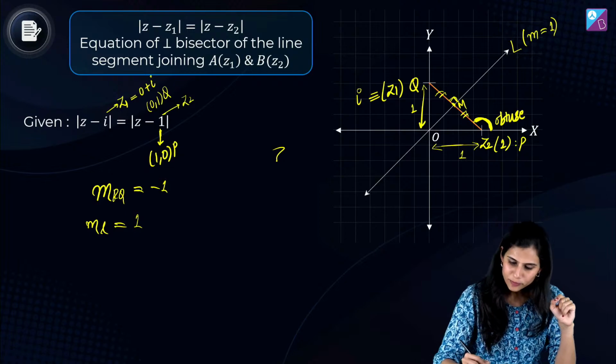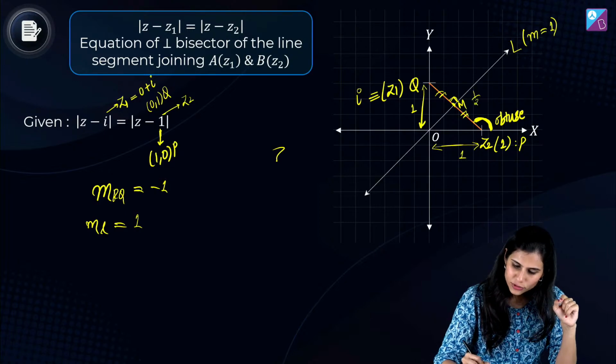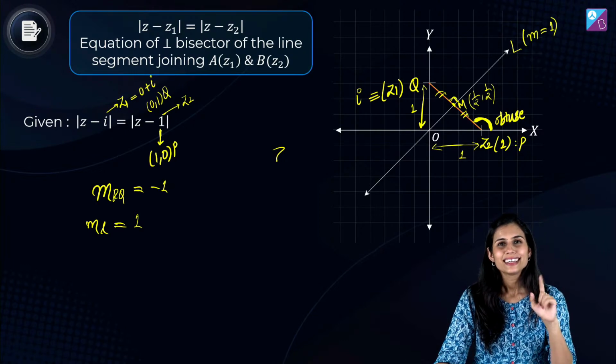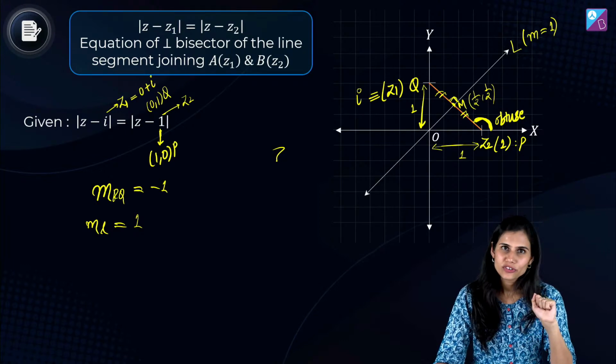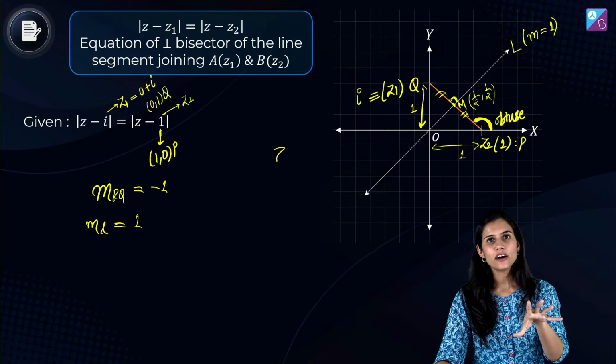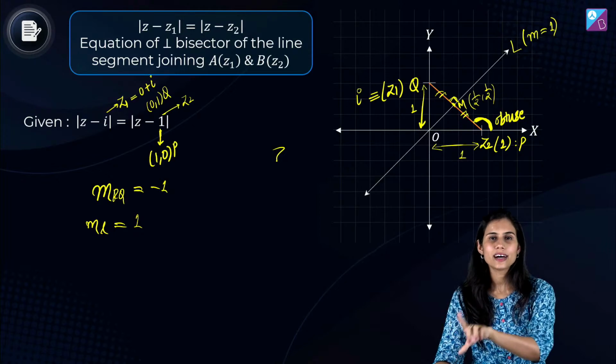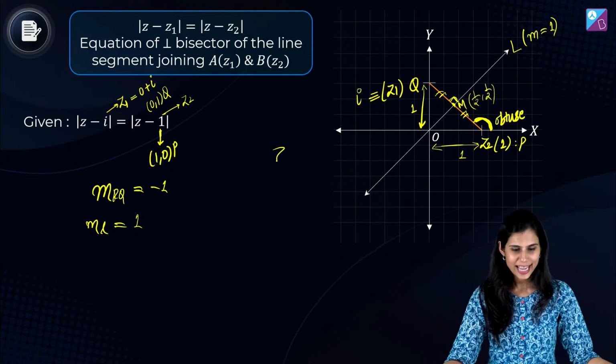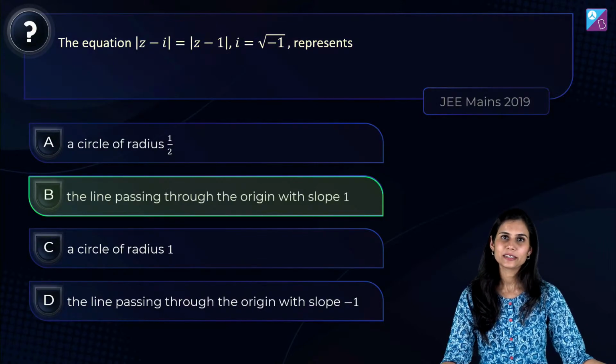Slope पता है आपको, इस line पे बैठा एक point, उसके coordinates पता है आपको, तो आप point slope form से उसकी equation निकाल सकते हो, which will be y minus half equals 1 times x minus half, which results in y equals x. So that is your answer.